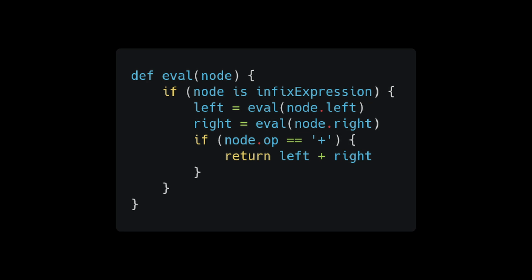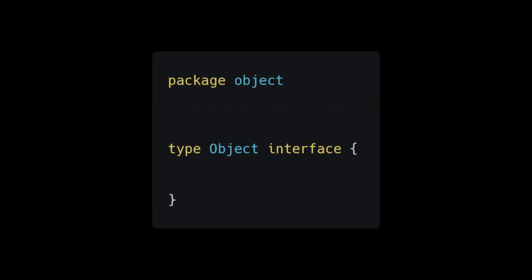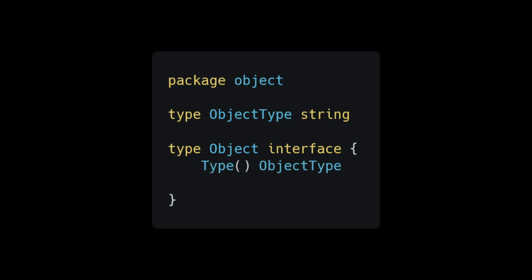We are going to start with a base object interface. Concrete implementations will contain booleans, integers, etc. into this base interface. So create a class called object.go and create the object interface. Then, like our token type, define an object type to help us differentiate between the different types we will add to our language. Give the interface a type method that will return an object type and an inspect method that will return a string. Currently, the only types we have in our language are integers, booleans, and a null value. Let's create each of these classes.